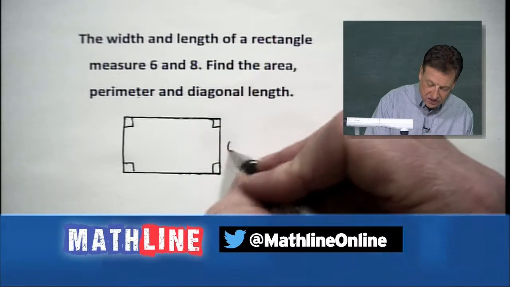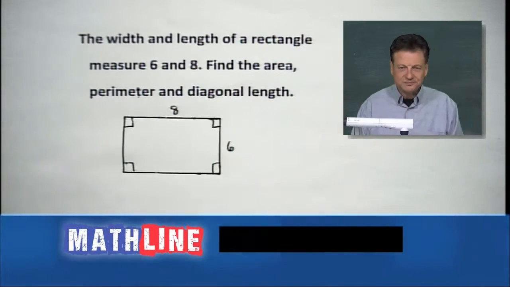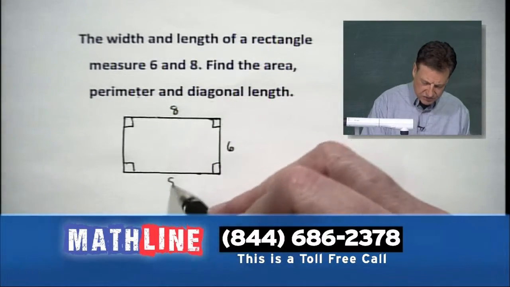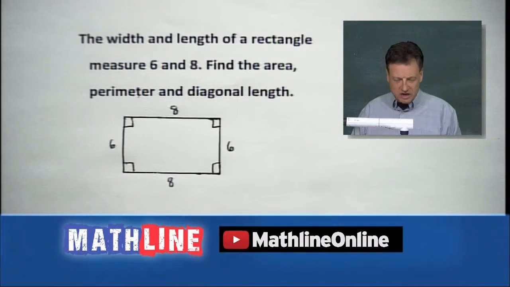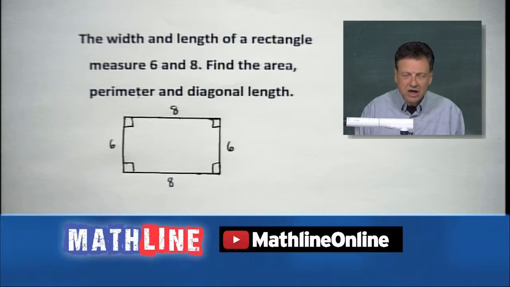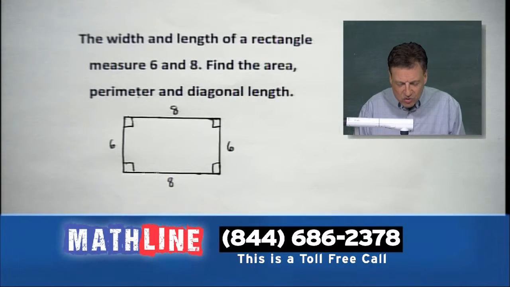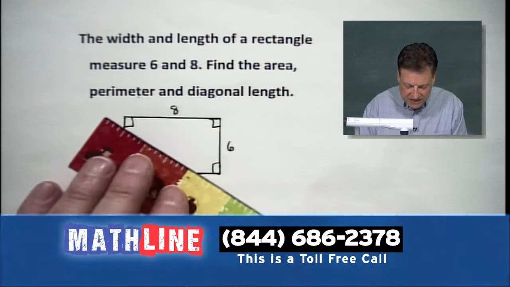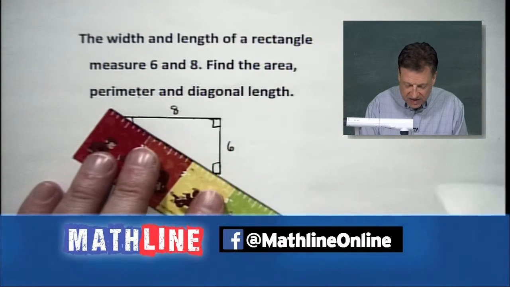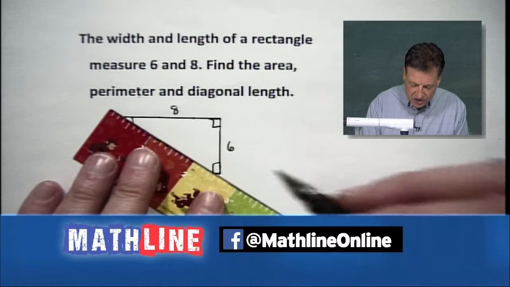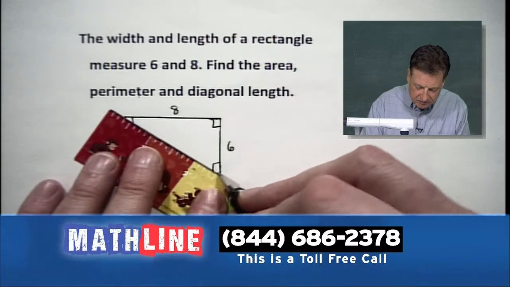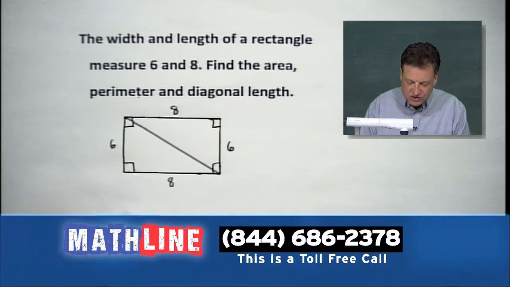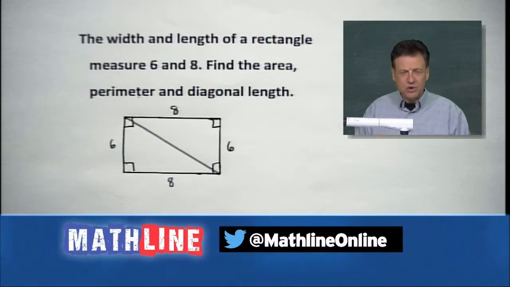Now we've got 6 here, we've got 8 there. We've got it here also, don't we? 8 and 6, because parallelograms have opposite sides congruent while they're also running parallel. Ooh, little lesson, all sorts of geometry going on here. So let's do this. We need to find a diagonal. We also find the area, also perimeter. So right now, you can find area and perimeter pretty easily. Actually, dear friends, you can find that diagonal length pretty easily.